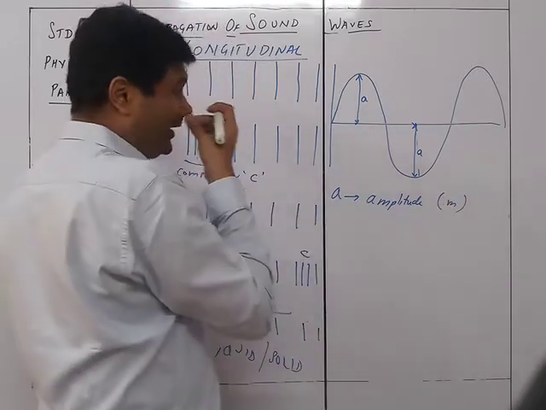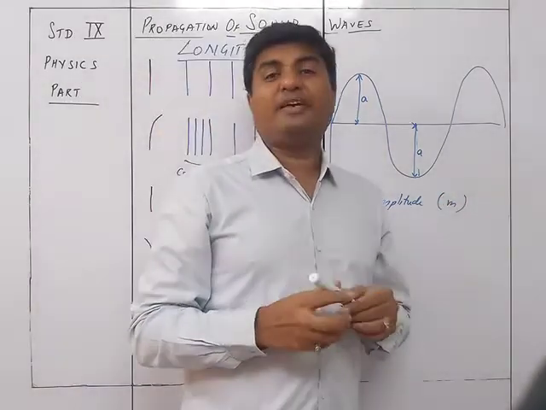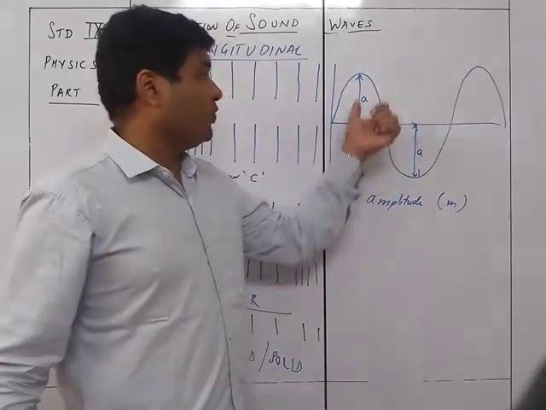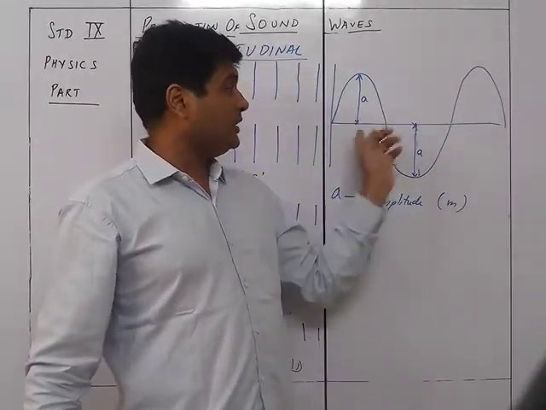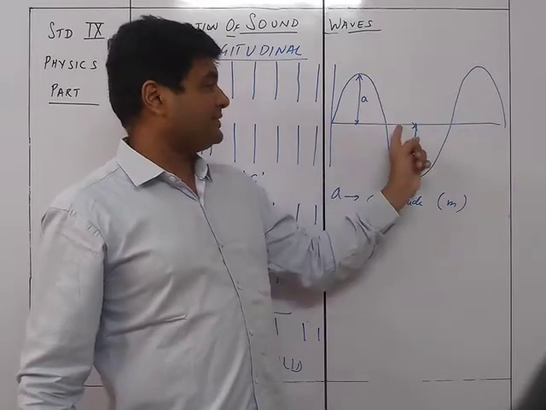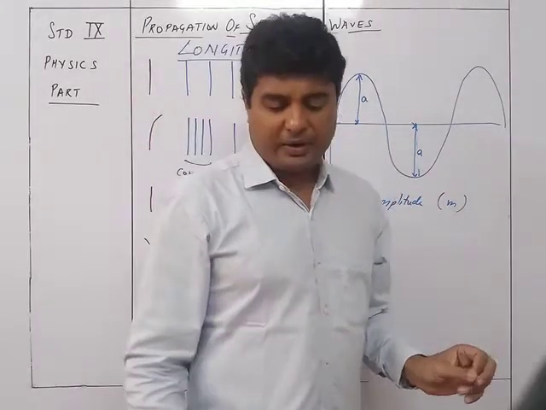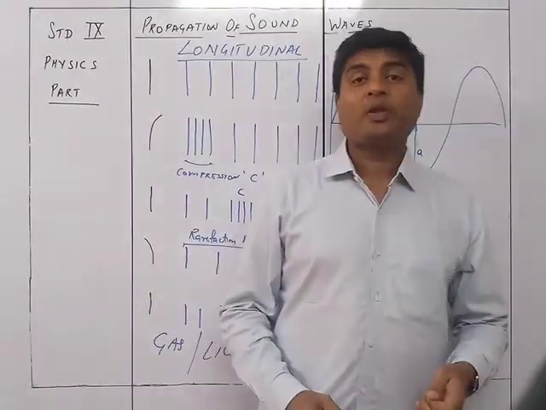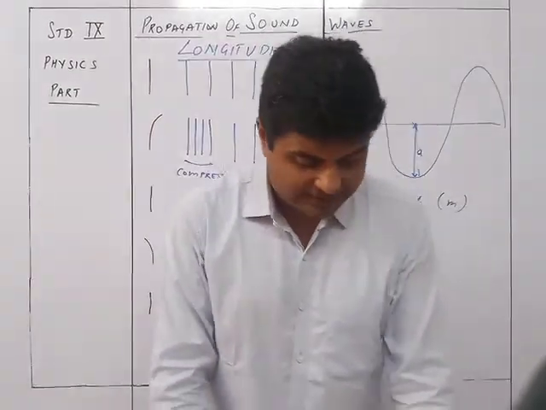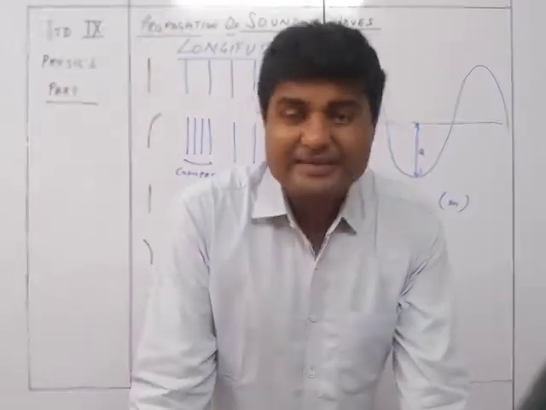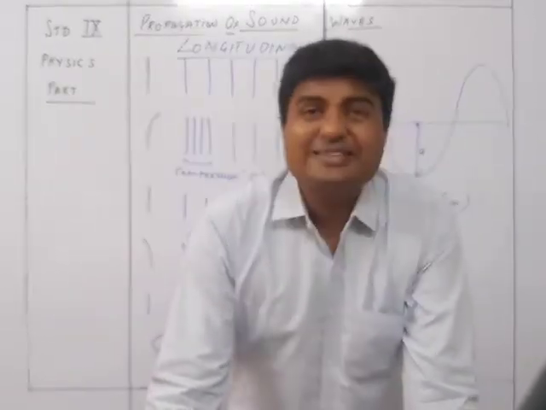Amplitude is the maximum displacement of the wave on either side of the mean position. Now this is the mean position, तो यहाँ से maximum ऊपर, यहाँ से maximum नीचे, that is the amplitude. The SI unit is meters.